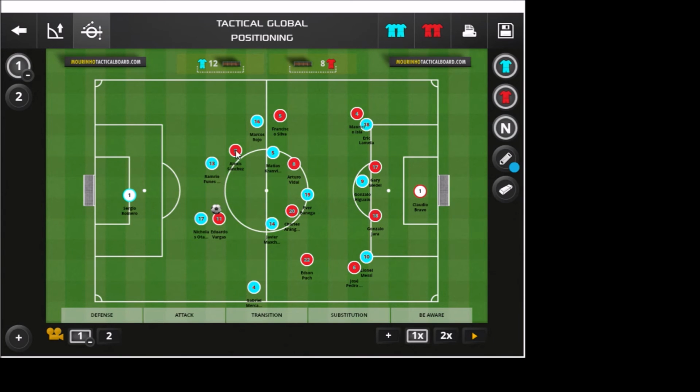So if Chile would like to press Argentina, they will definitely have to press these two guys up front and force them to make quick passes or make long balls out of the back. Argentina are very good in possession, so this is basically what Chile will do. They will press.